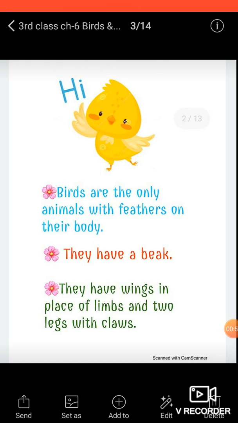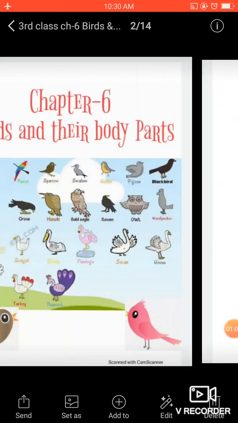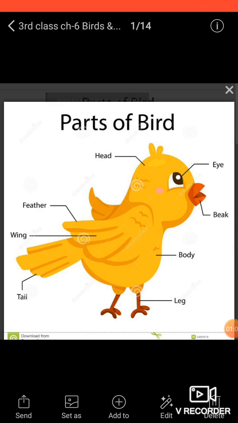With these claws they can sit anywhere and have a strong grip on the branch or wire also. And if we talk about their body parts, you can see they have head, feathers, wings, tails, legs, and all the parts of the body.